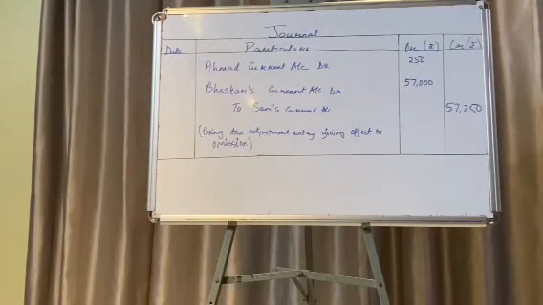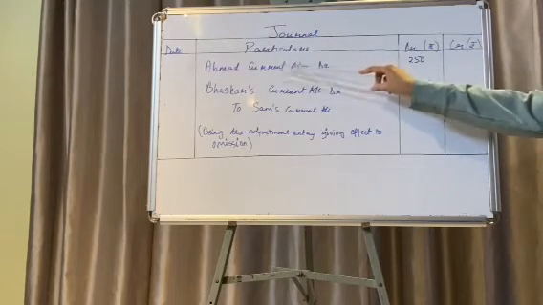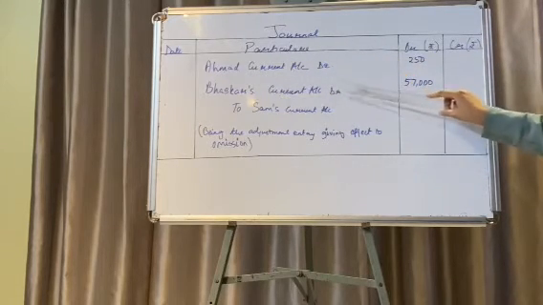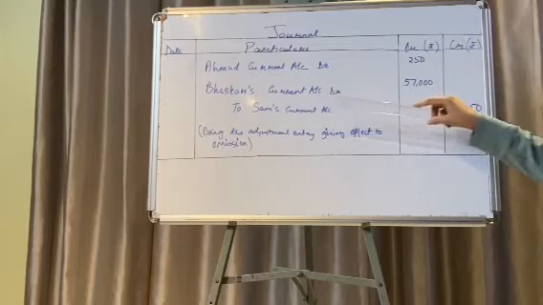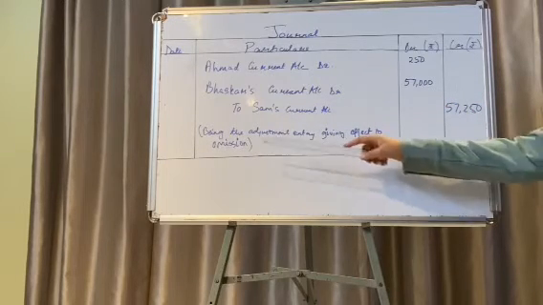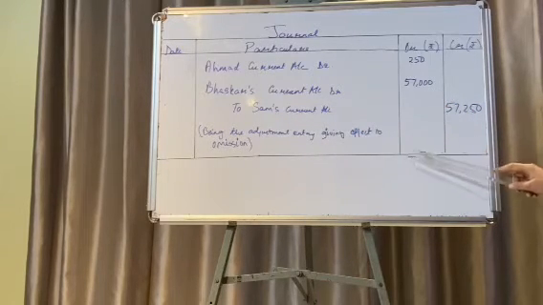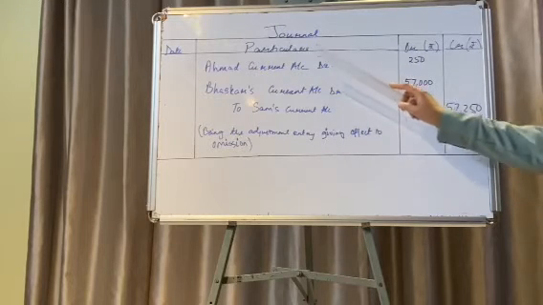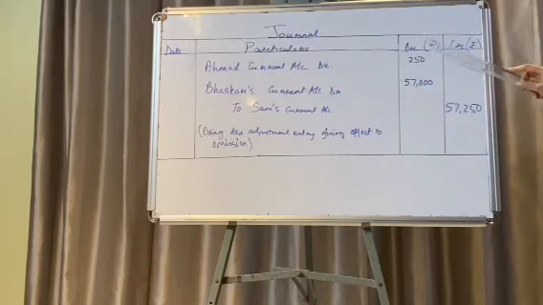Coming to the main part of the sum, the journal itself, Ahmed's current account, Bhaskar's current account debit to Sam's current account, being the adjustment entry giving effect to omission. Okay, so Ahmed's current account debit 250, Bhaskar's current account debit 57,000, to Sam's current account 57,250, being the adjustment entry giving effect to omission, and then your sum is done.